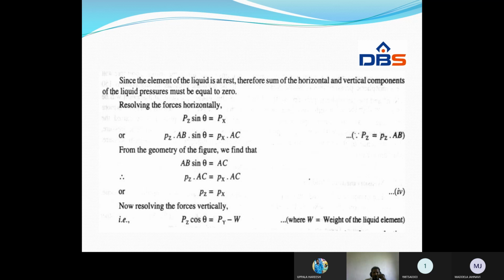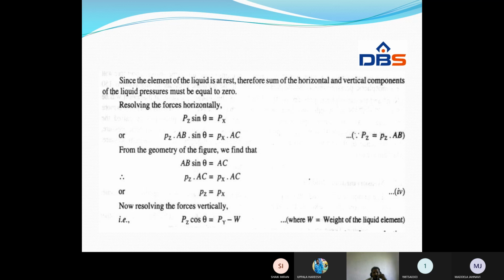Since the element of the liquid is at rest, the sum of the horizontal and vertical components of the liquid pressure must be equal to 0. Understand? Sum, that means total forces. In engineering mechanics also we have studied sigma Fx is equal to 0, sigma Fy is equal to 0, sigma M is equal to 0. Understand?